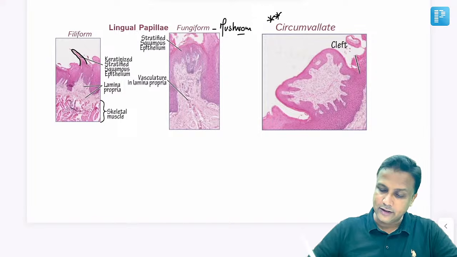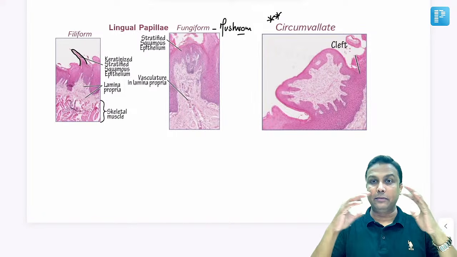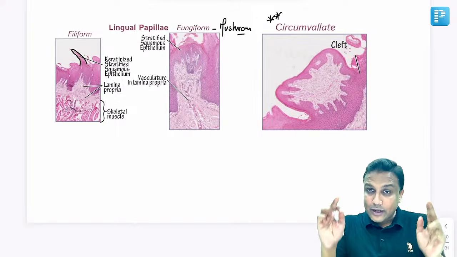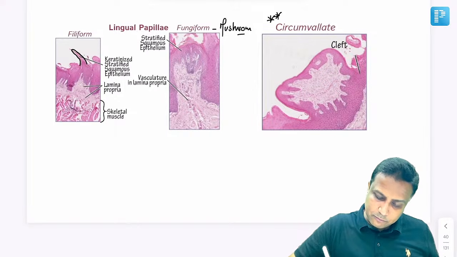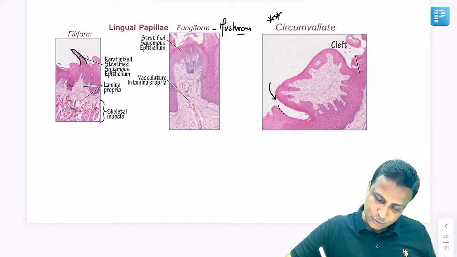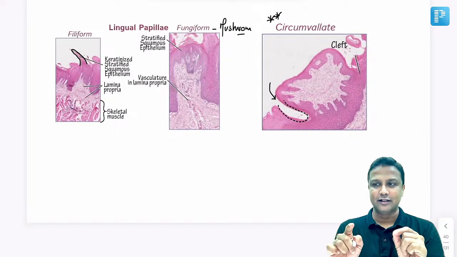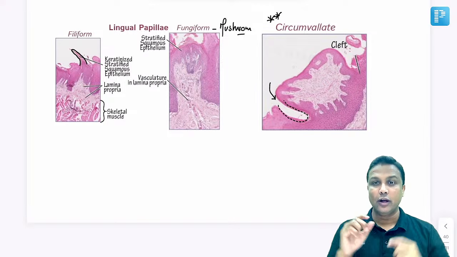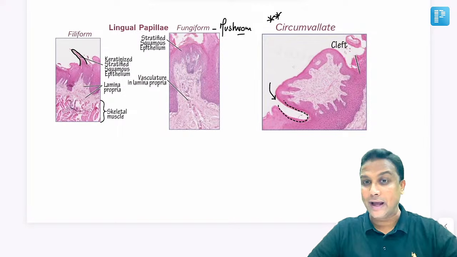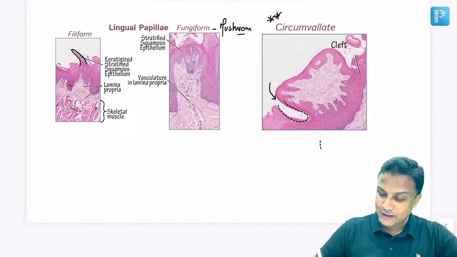How to identify? Remember, in circumvallate papillae, the circumference at the top will be longer, larger when compared to the bottom. And then the most important thing is this cleft here, this trench. There will be a trench on either side, and the bottom part will be narrow when compared to the topmost part. Circumvallate papillae. And where is their location?